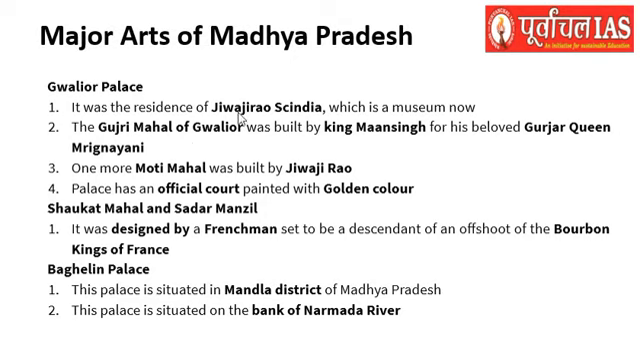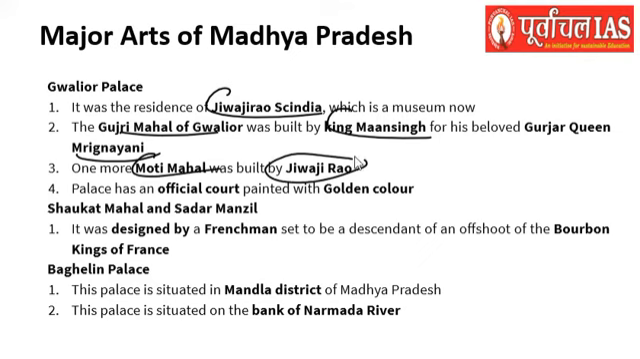Then we have the Gwalior Palace, which was the residence of Jivaji Rao Scindia. Presently, it is a museum. And Gujri Mahal of Gwalior was built by King Man Singh for his beloved Gurjar Queen Mrignayani. Right. One more place is the Moti Mahal. This was built by Jivaji Rao, and the palace has an official court painted completely with golden color. So those are the important points about that. Then Shaukat Mahal and Sardar Manzil. These were designed by a Frenchman, who was an offshoot of the Bourbon kings of France.